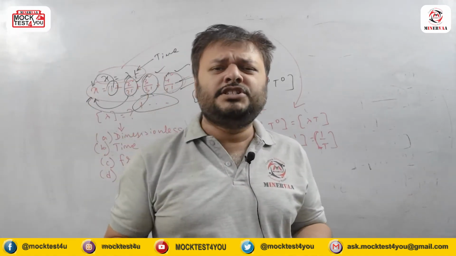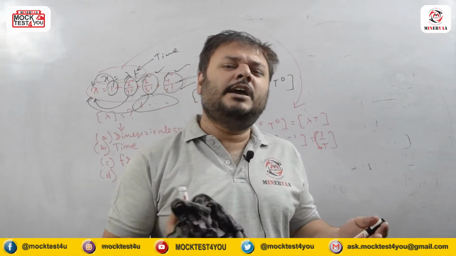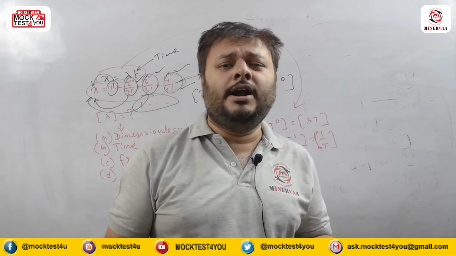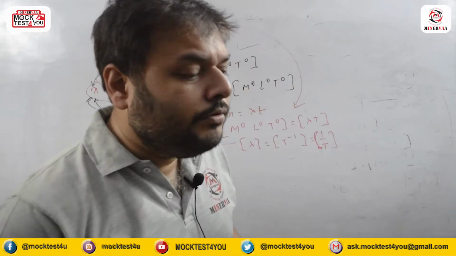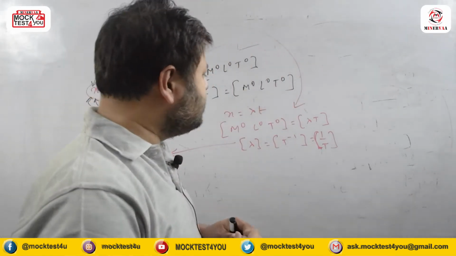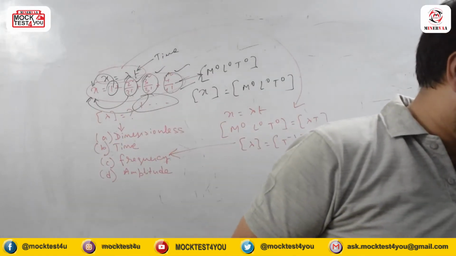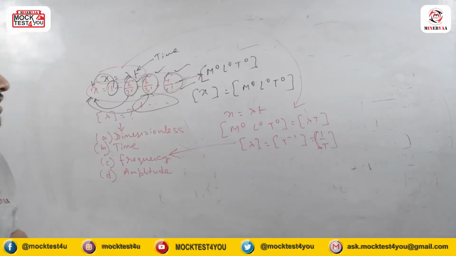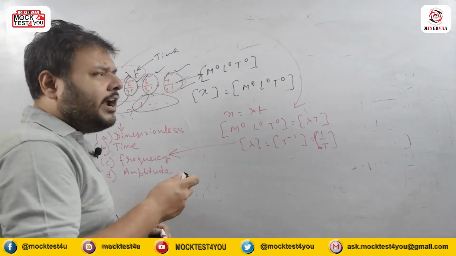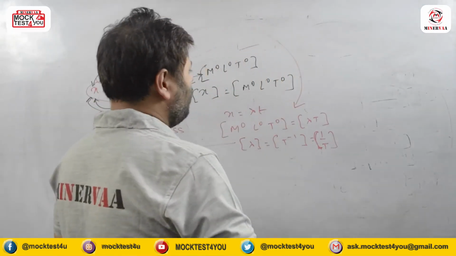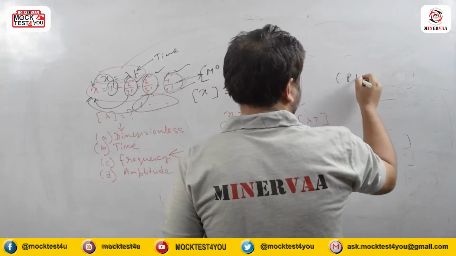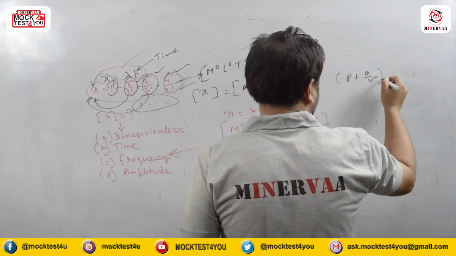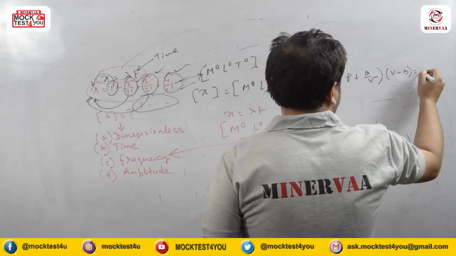It's a very important question, and we must know that this type of questions are always important for our NEET exam. Now from here we are focusing on the next problem, and the next problem is again on the basis of dimensional homogeneity. So let's write a very common equation, the van der Waals equation: (P + A by V square) into (V minus B) equals RT.